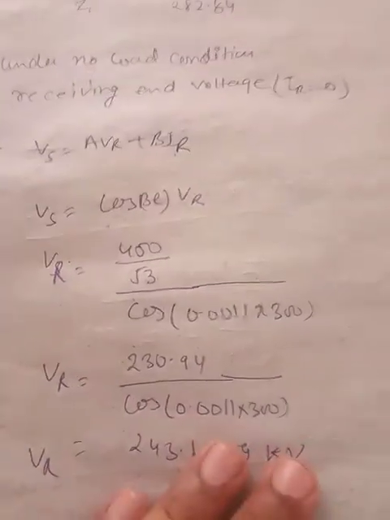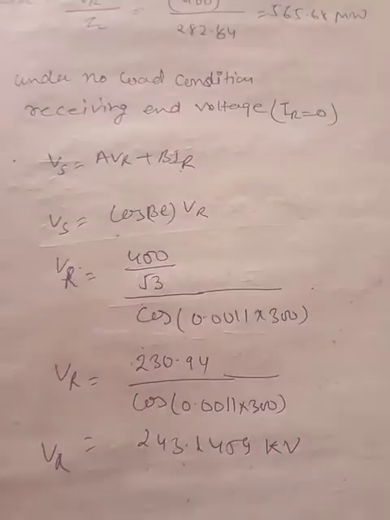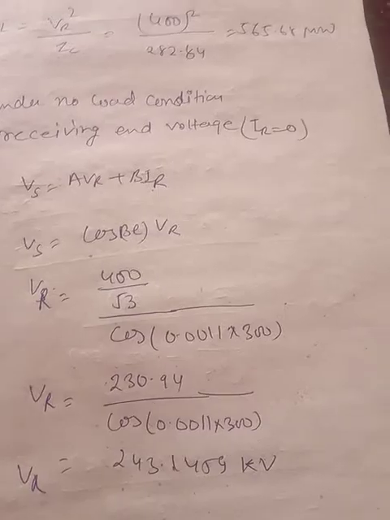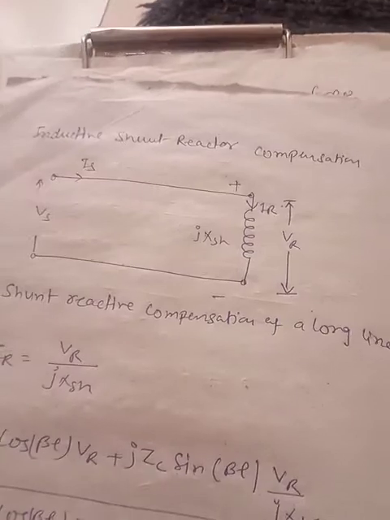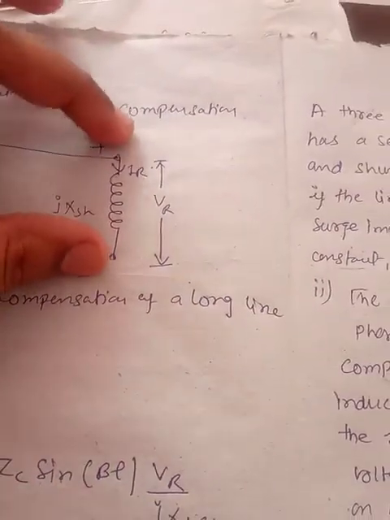This is our phase quantity. By multiplying by root 3, you can convert it into a line quantity. Now the second part is the inductive reactance.